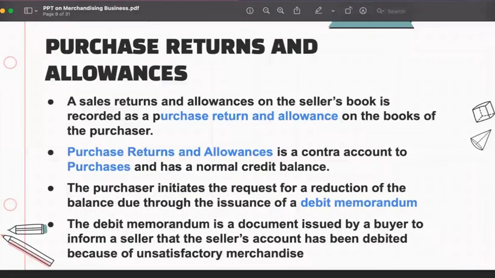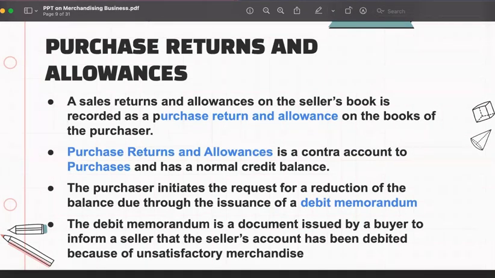So let's proceed with purchase returns and allowances. It is unavoidable in a business that, during purchases, some inventories purchased are defective and unsatisfactory. So sales returns and allowances on the seller's books are recorded as purchase returns and allowances in the books of the purchaser.